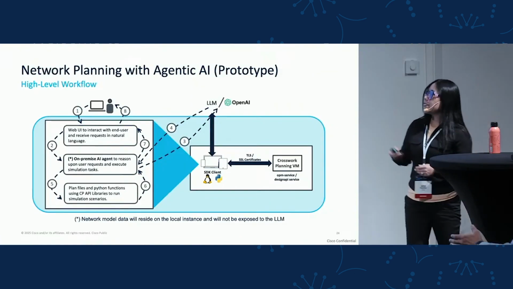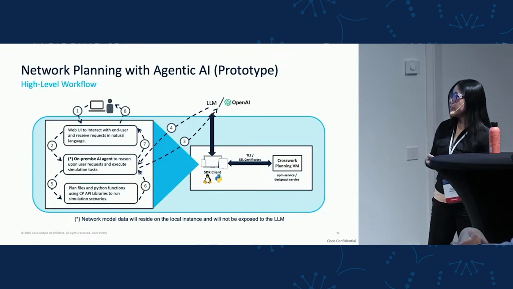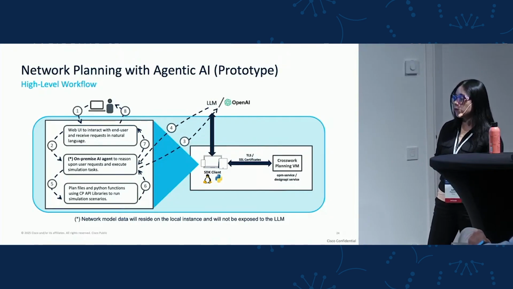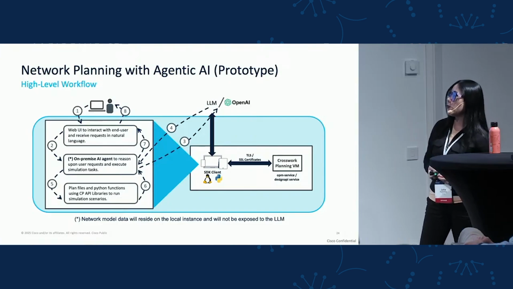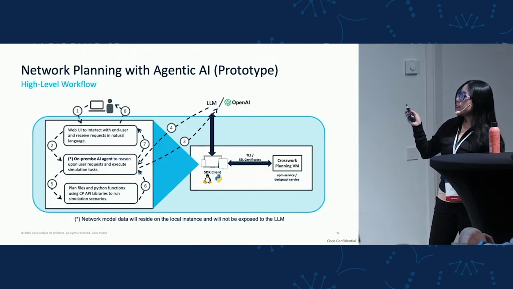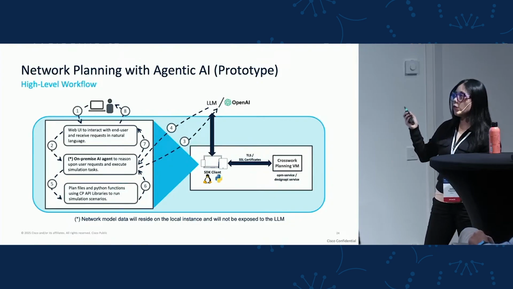So this is the proposed workflow for this example. The user will initiate the request through the custom web UI using natural language. Then the on-premise agent will be listening. Once it receives the request, it will start the interaction with the LLM. For this example I use OpenAI, but you can really use any provider you want for the LLM. For this demo, I'm using a planning strategy called chain of thought, where the LLM returns a plan with defined steps.